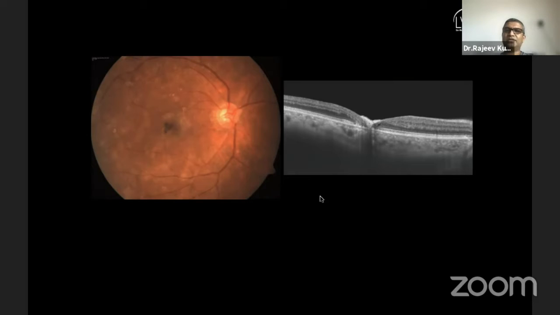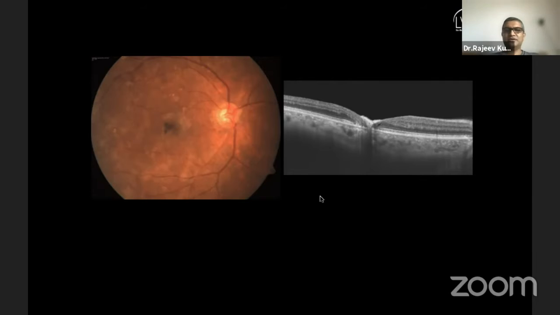At this point of time, we still are not able to treat them completely, and we can only treat the complications like subretinal neovascular membranes which form in these patients. So is there anything which, non-invasively, we can look at in these patients to help identify the visual prognosis, or is there any way to predict how these patients will progress?